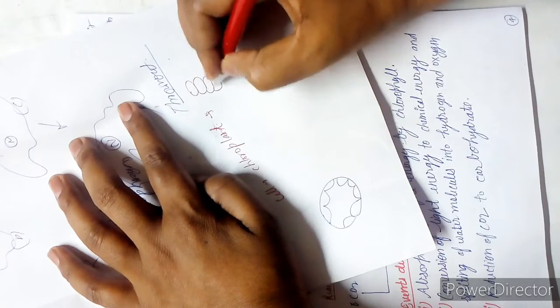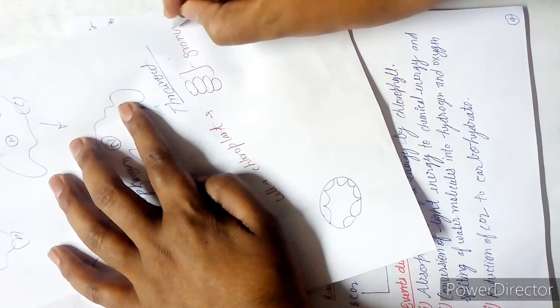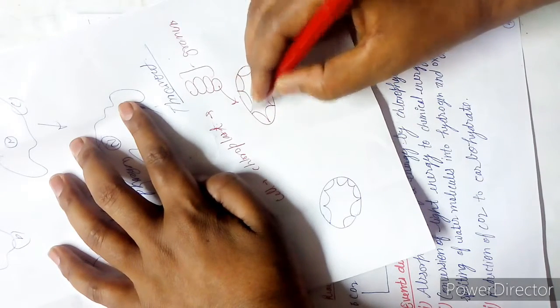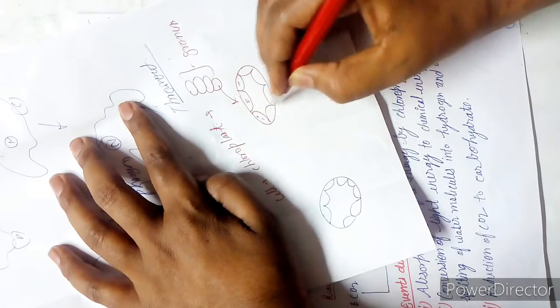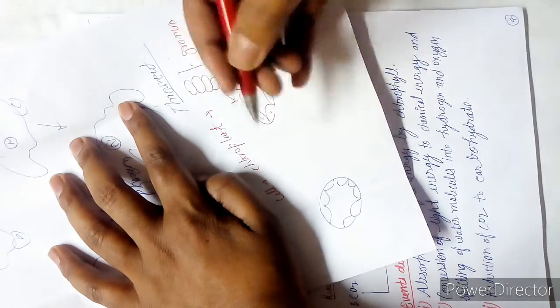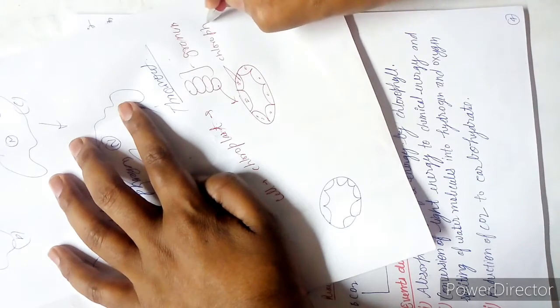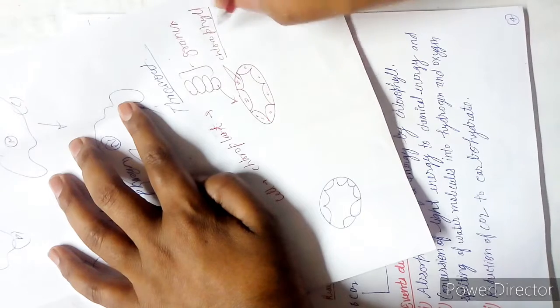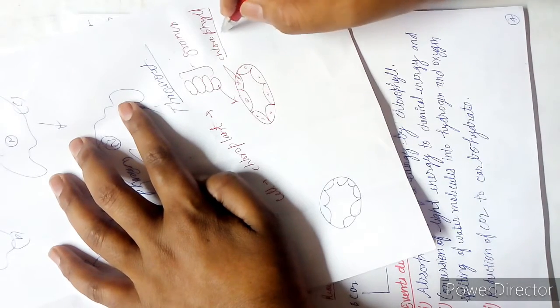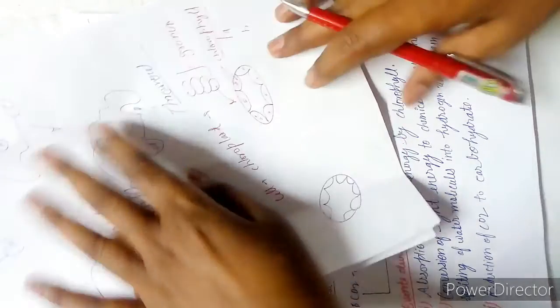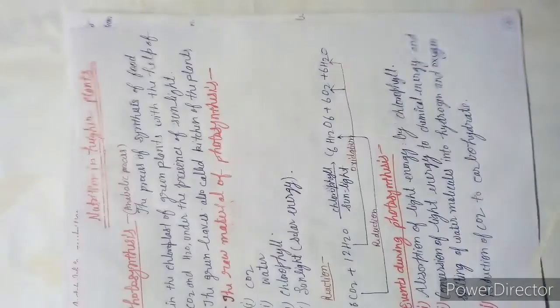you all must be knowing, this is the granum. And if you see one structure of the granum, it has quantasomes. And these quantasomes have 20, 30, 40, 50, up to 100 also. What are these things? Chlorophyll molecules. Okay, and you have been taught and have studied chlorophyll A, B, C, D, whatever. So I think you all have a general idea where chlorophyll is present.